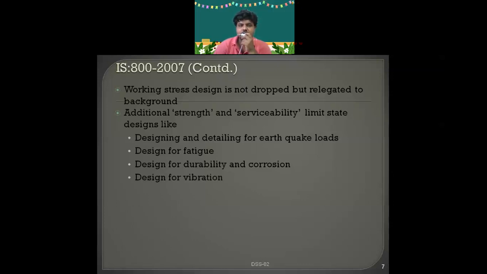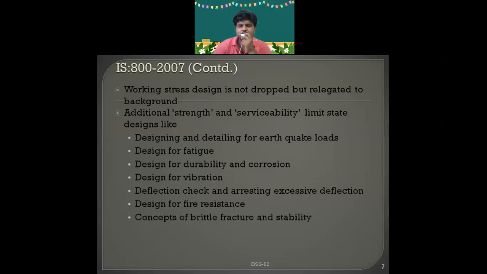Design for vibration, deflection check and excessive deflection arresting. Design for fire resistance, concepts of brittle failure. All these are what? They are strength checking. Design means strength. Deflection check, as I said, is serviceability. Anything we are checking comes under serviceability criteria.